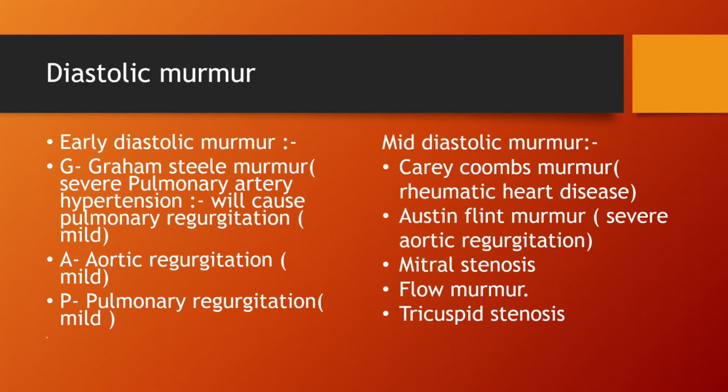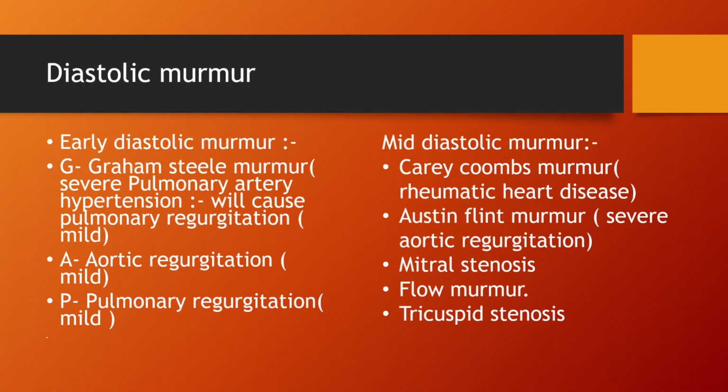In this slide, I have discussed in detail the early diastolic and mid diastolic murmurs. Early diastolic murmurs means the murmur will start at the start of diastole, and it will fade away in mid diastole. So we have G for the Graham Steell murmur, which occurs when there is pulmonary artery hypertension.